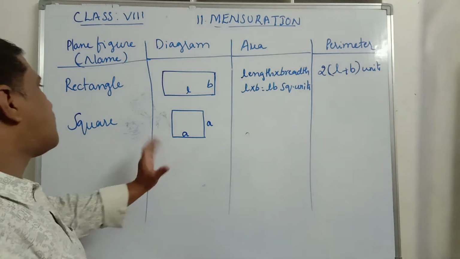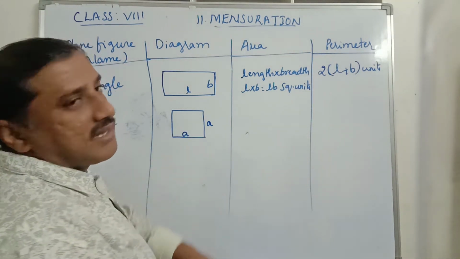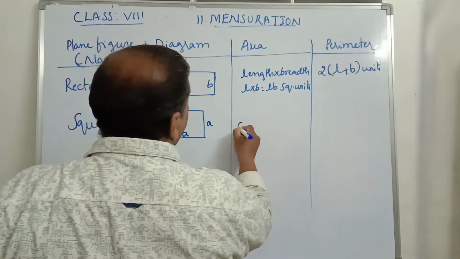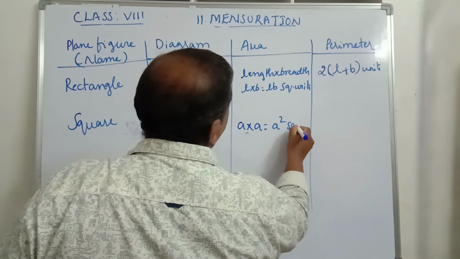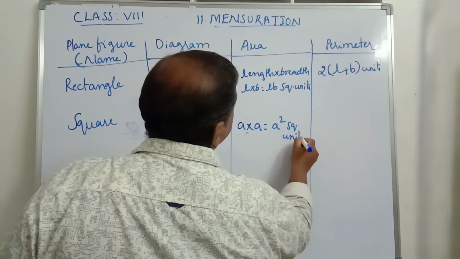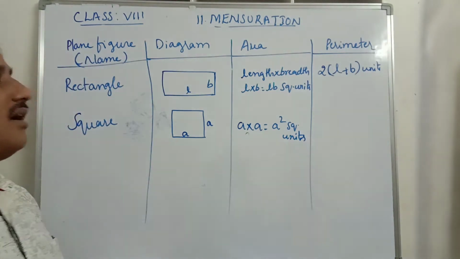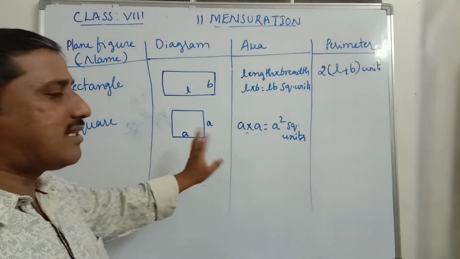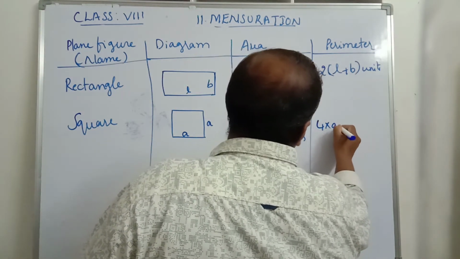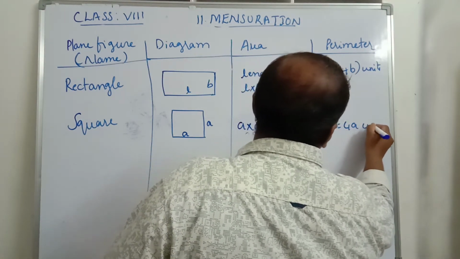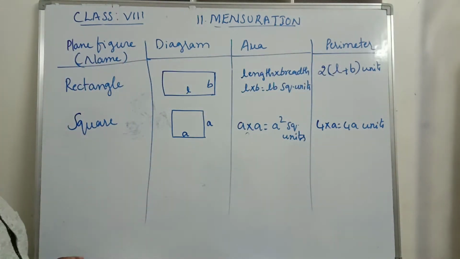Now the area of this square is length into breadth. Here length is A and breadth is also A. That is A into A, which is A square units. Then what is the perimeter of this square? All the sides are equal, therefore it is 4 into A. Simply it is 4A units. 4A units is the perimeter of the square.